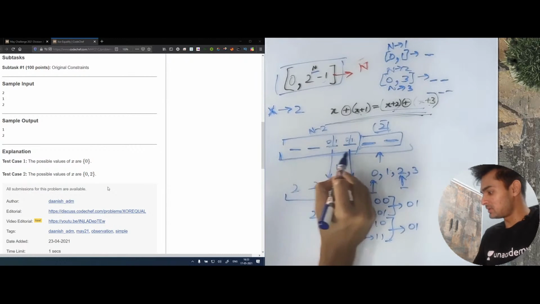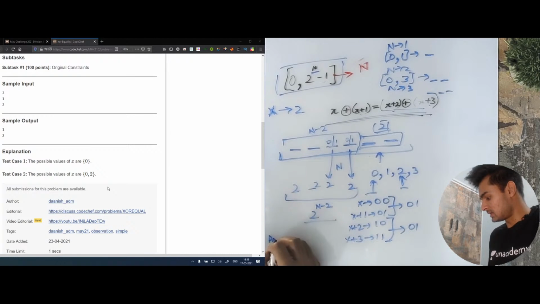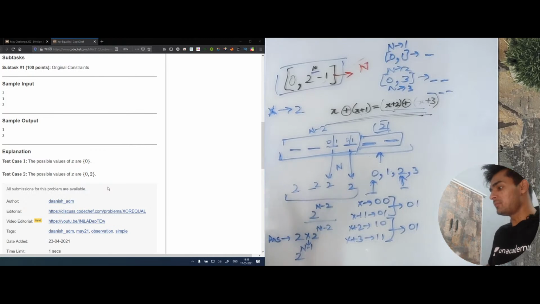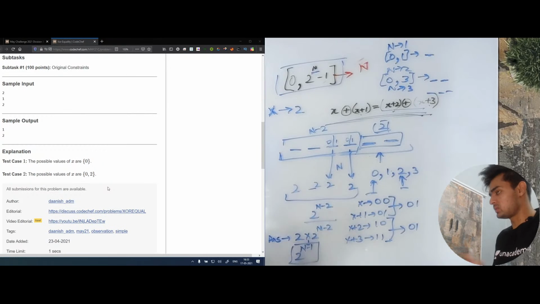And we know that the previous indexes gave us 2 to the power n minus 2. Therefore, the final answer is actually going to be 2 times 2 to the power n minus 2, which is 2 to the power n minus 1. So all we have to do is, we're given an n, we just need to return 2 to the power n minus 1, and that is the complete answer.